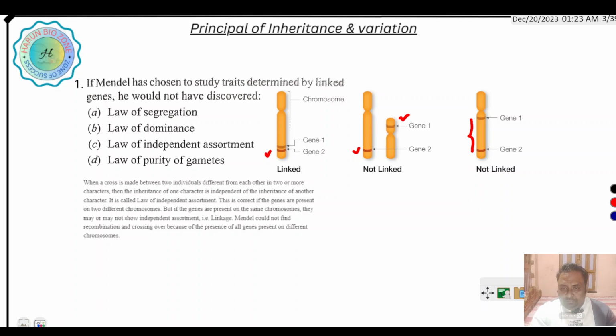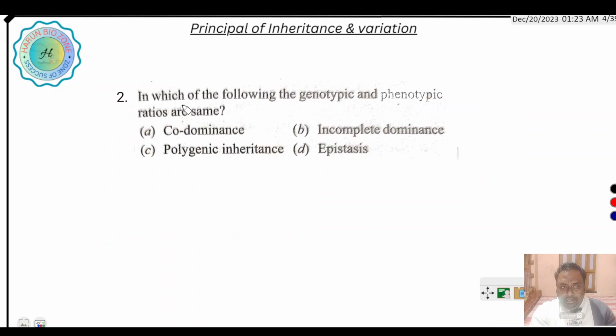Next question: in which of the following are the genotypic and phenotypic ratios the same? In case of incomplete dominance, genotypic and phenotypic ratios are the same.